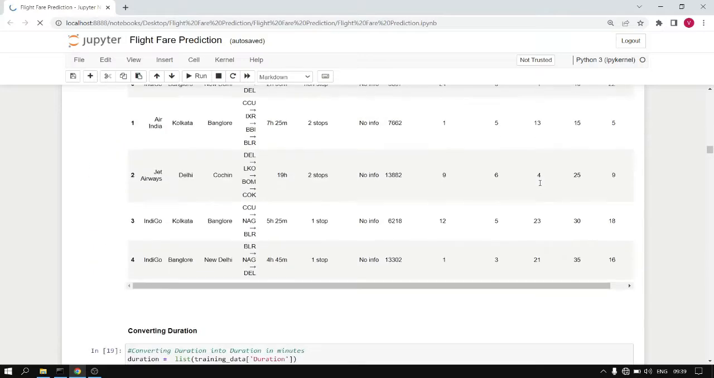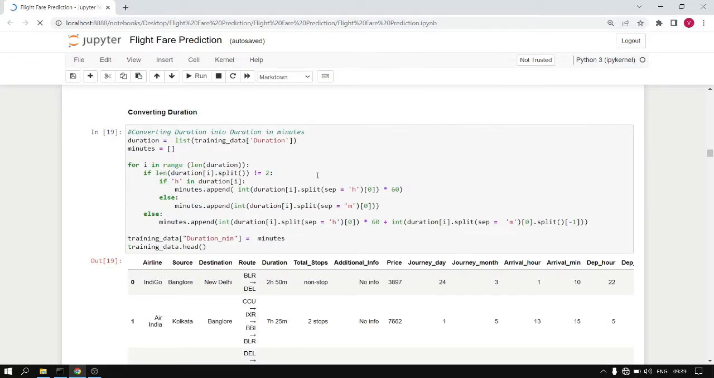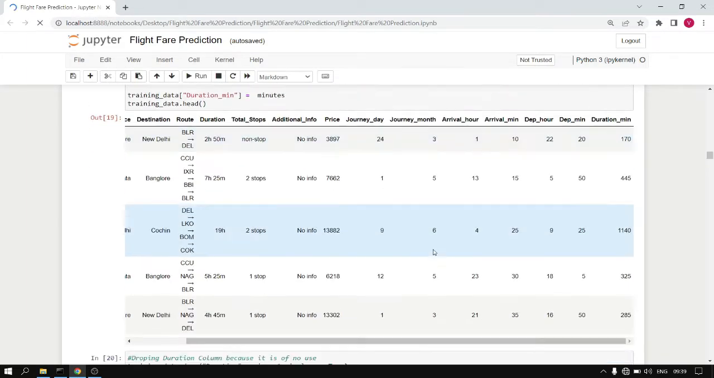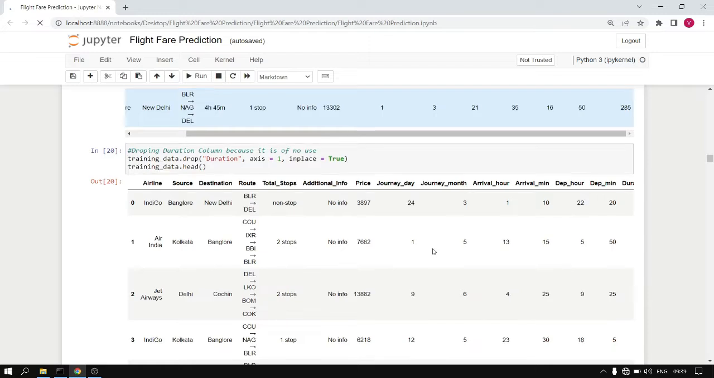Next, for the duration column, we have used this function to convert the duration entries into minutes and create another column, duration minutes. As you can see here, duration minutes is created. Then we drop the initial duration column.